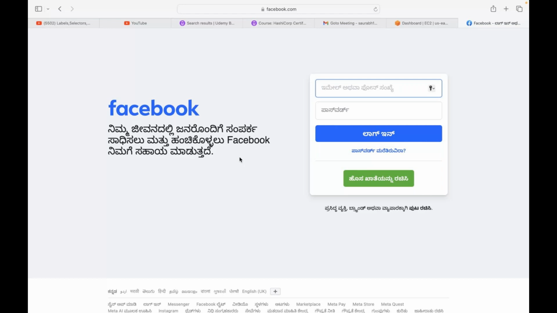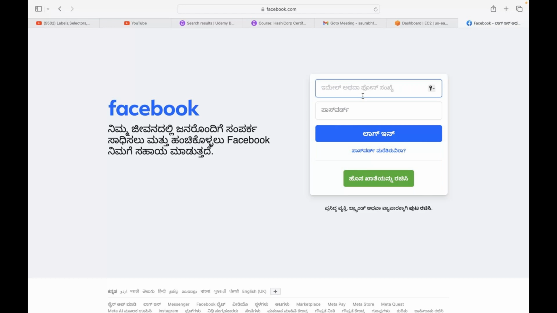Once you enter your ID and password in the UI, it communicates through an API to a database server and asks that a person has come to the UI and wants to access the application layer using this email ID and password. Can you please match whether it is right in your database? The database replies that yes, this username has this password and email ID, so please allow that user to log in, and then you are able to log into the application layer.